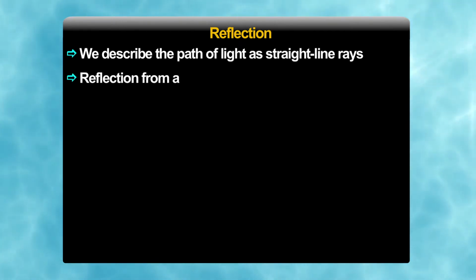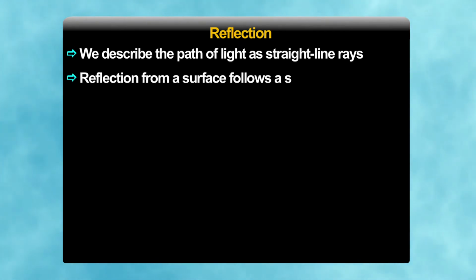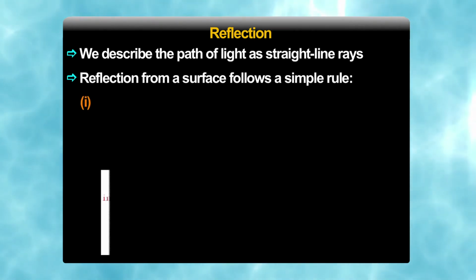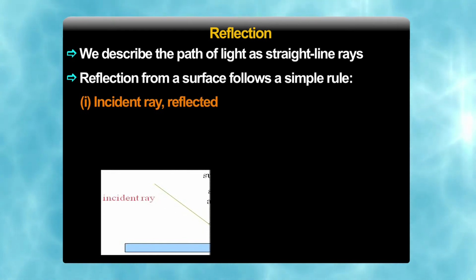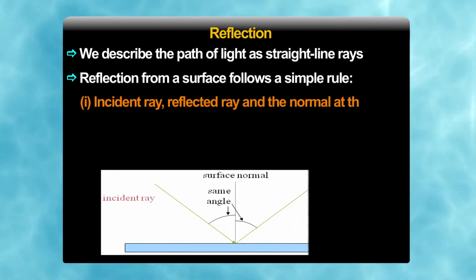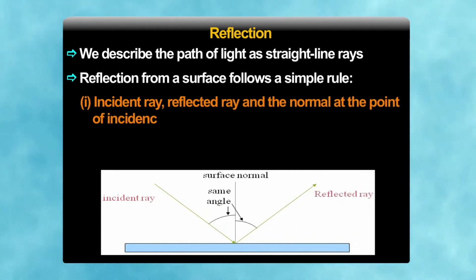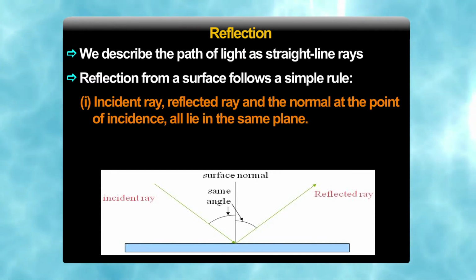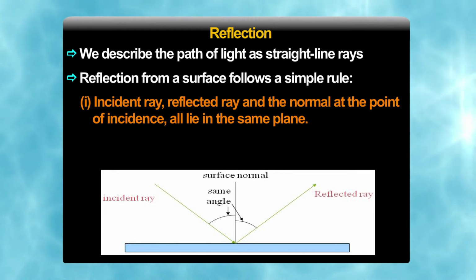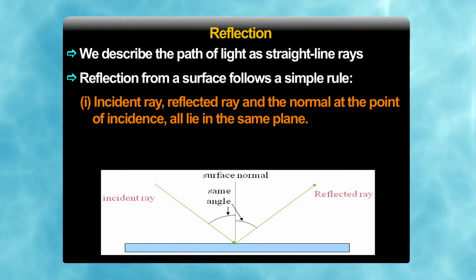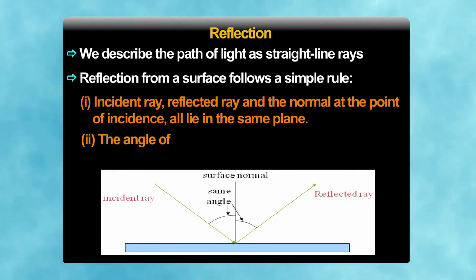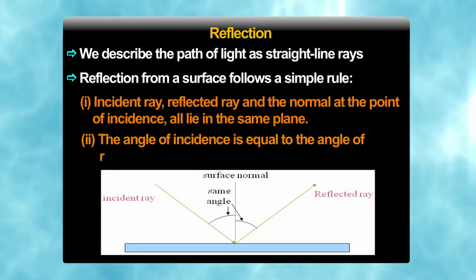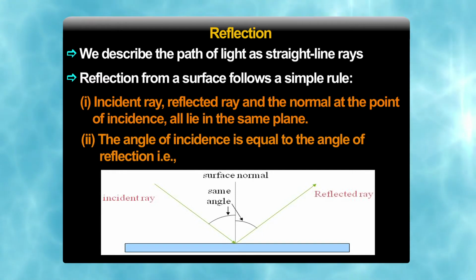Reflection from a surface follows a very simple rule, which we describe with the incident ray, the reflected ray and the normal. At the point of incidence, all lie in the same plane. What do you mean by plane? In a room, a wall is a plane. Second, the angle of incidence is equal to the angle of reflection, that is, i is equal to r.